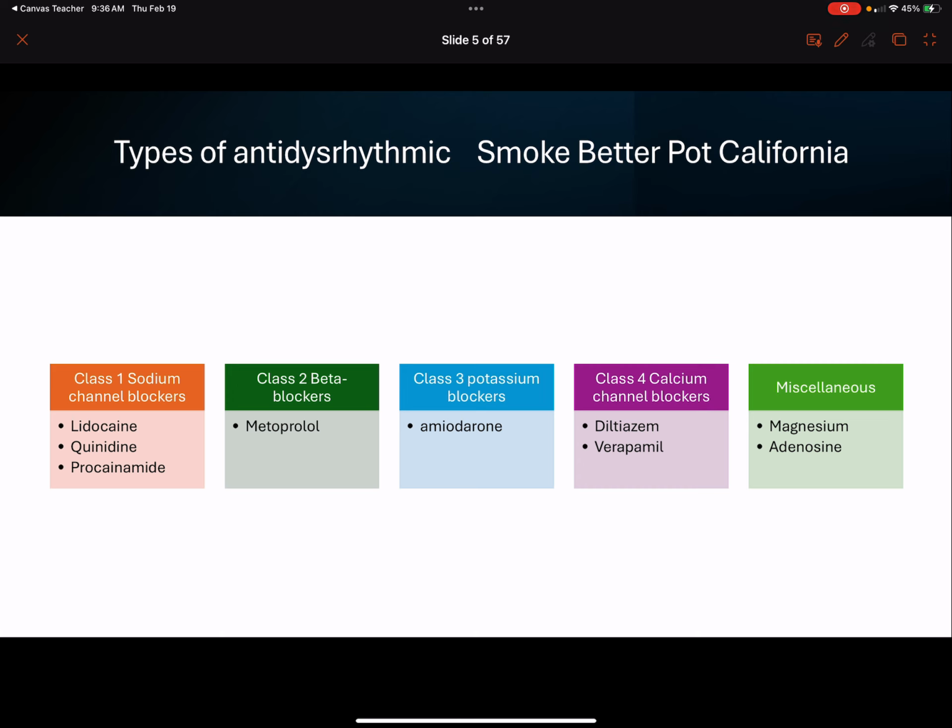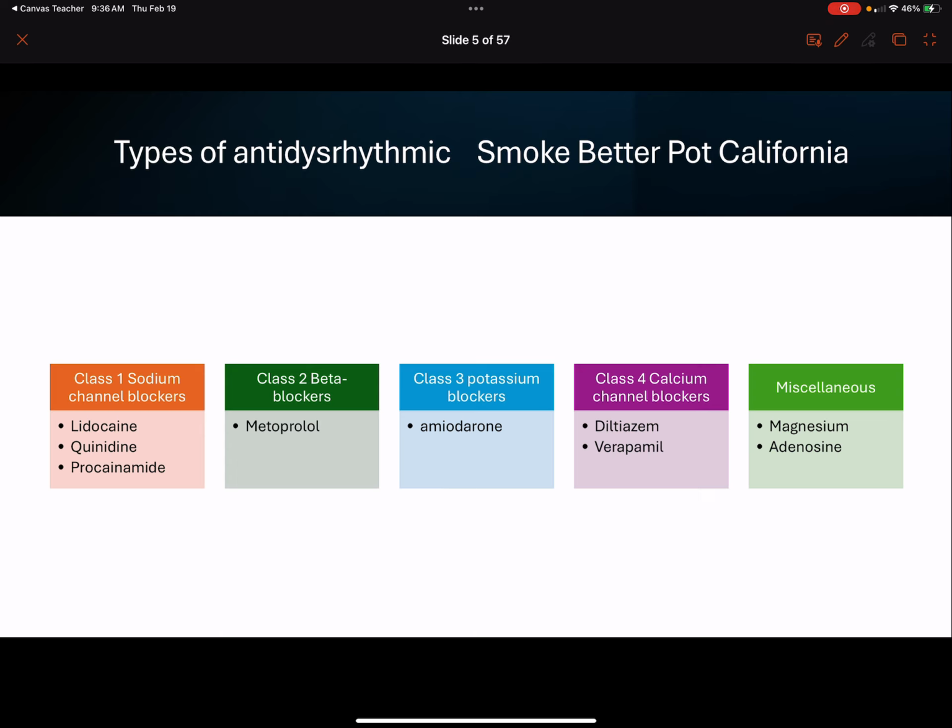Okay, review of our antidysrhythmics from pharmacology. Remember, we have "smoke better, pot, California," and then M doesn't stand for anything in particular; you can think of something for M. Class 1 is our first, under the "smoke." These are our sodium channel blockers. Remember, they're blocking those sodium channels, and they're going to prolong that phase 4 depolarization.